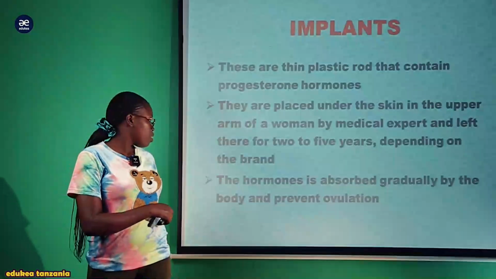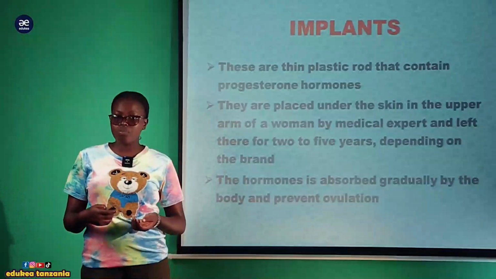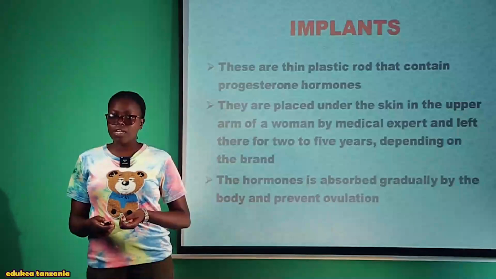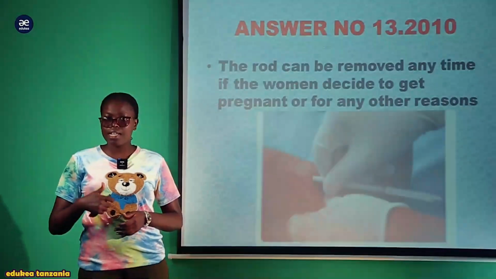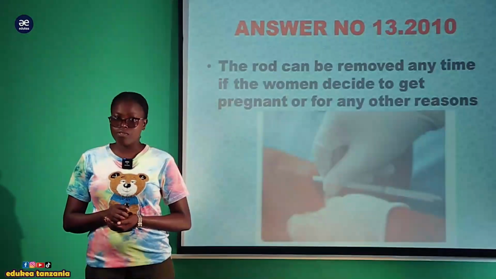So the hormone is absorbed gradually by the body and prevents ovulation. Within this plastic is the progesterone hormone, which is absorbed slowly in the body and prevents ovulation. So even if someone practices unsafe sex during the ovulation, the danger day, she will not get pregnant.